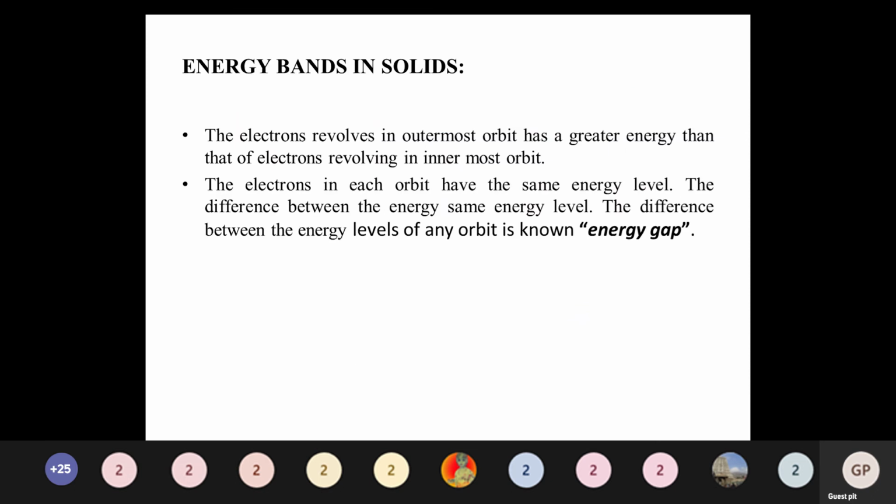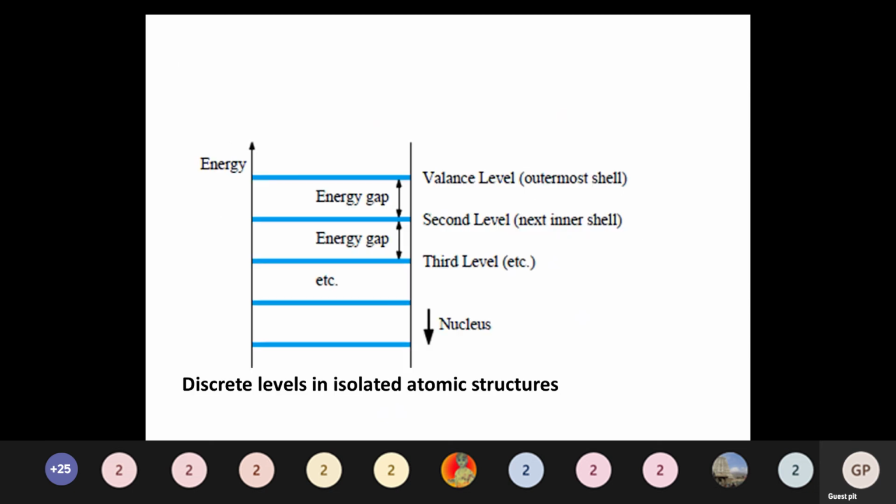And then energy band. The energy band, energy gap concept is a very important concept, everyone should know. What is the energy gap, you have to know. Already I told you, an atom consists of three important things: electrons, protons and neutrons, right? The center one is the nucleus. The nucleus consists of neutrons and protons. After that, the outer shells consist of electrons, right?